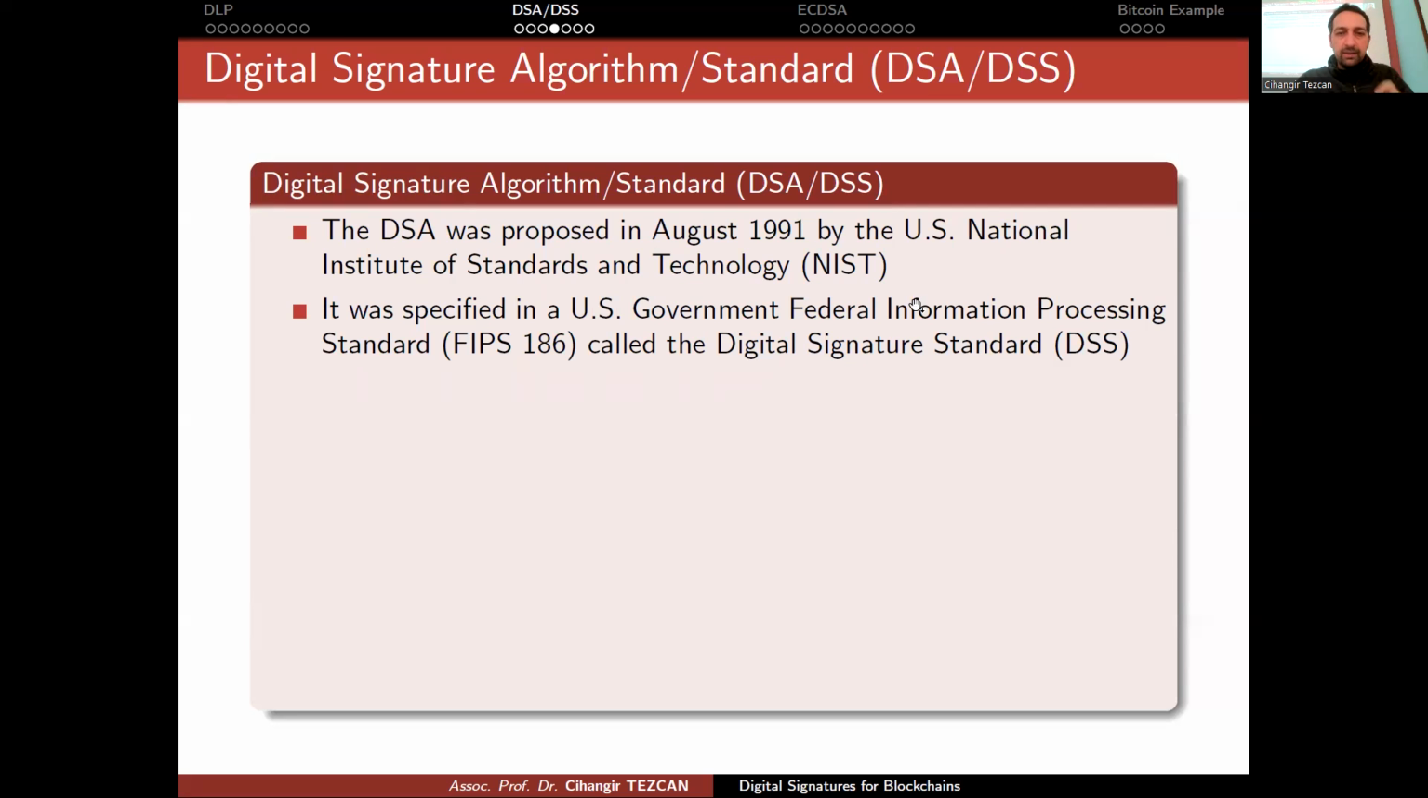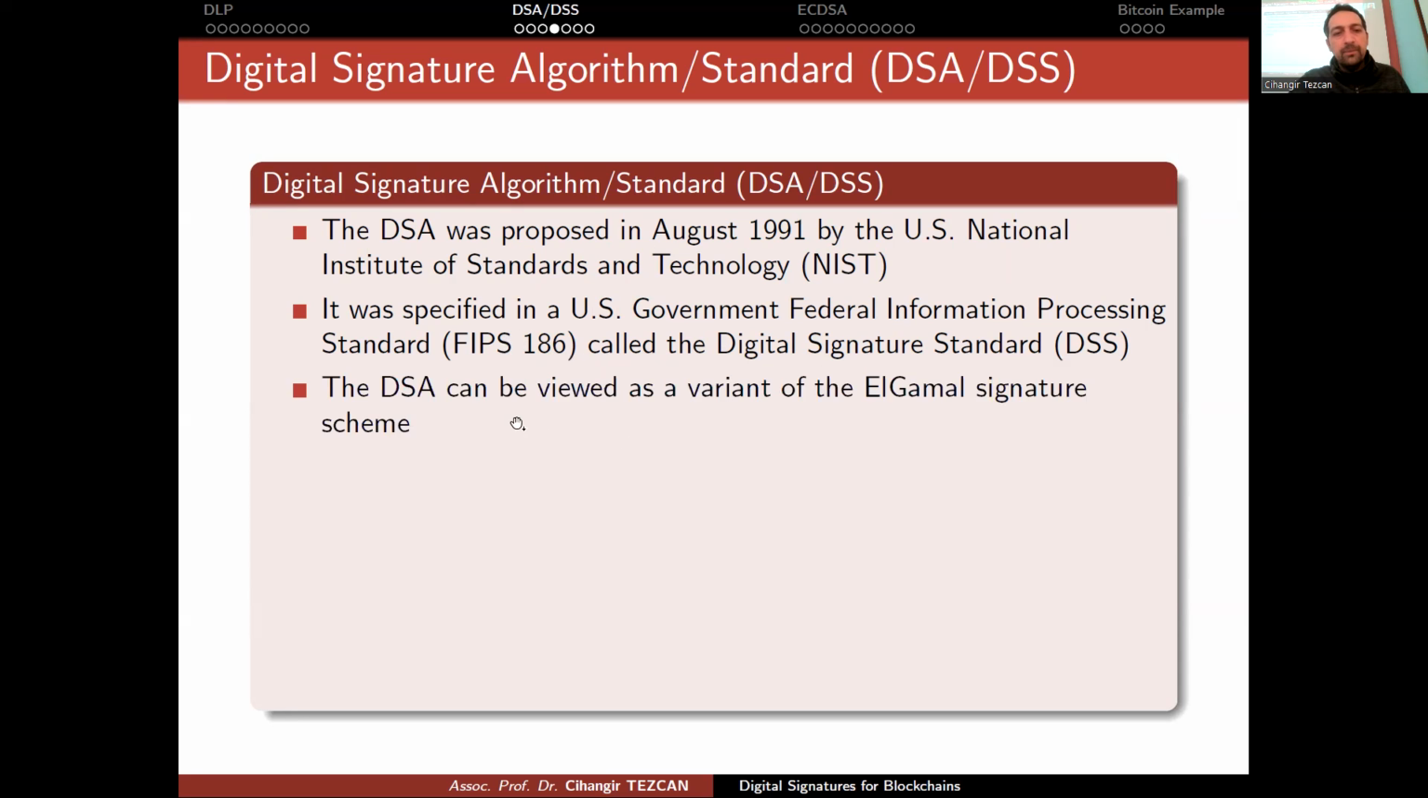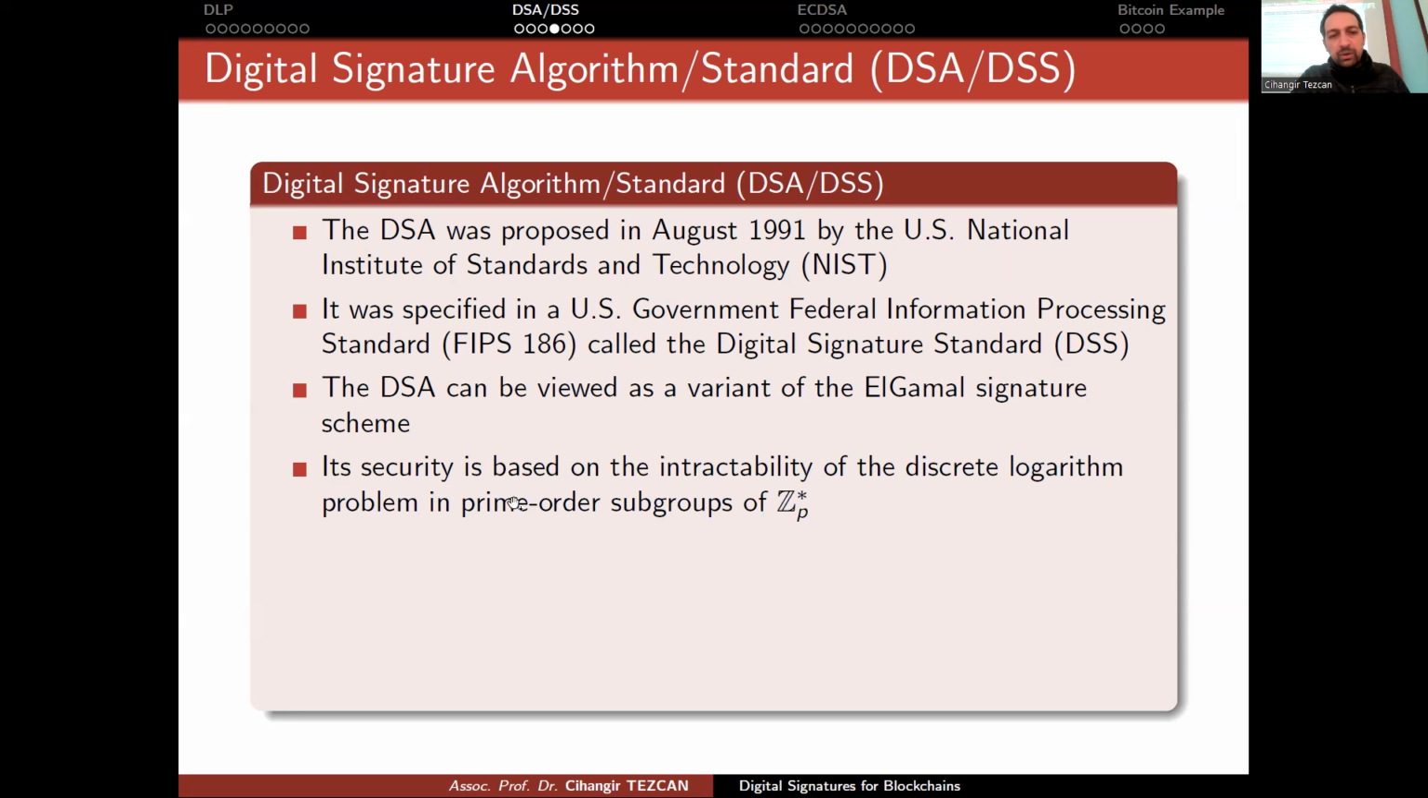It was specified in a US government Federal Information Processing Standard, FIPS, but I told you that this is no longer valid since 2015. The DSA can be viewed as a variant of the ElGamal signature scheme. This is actually why I showed you ElGamal as an example, because the digital signature algorithm works like a variant of this ElGamal scheme. Its security is based on the intractability of the discrete logarithm problem in prime order subgroups of Z_p star.